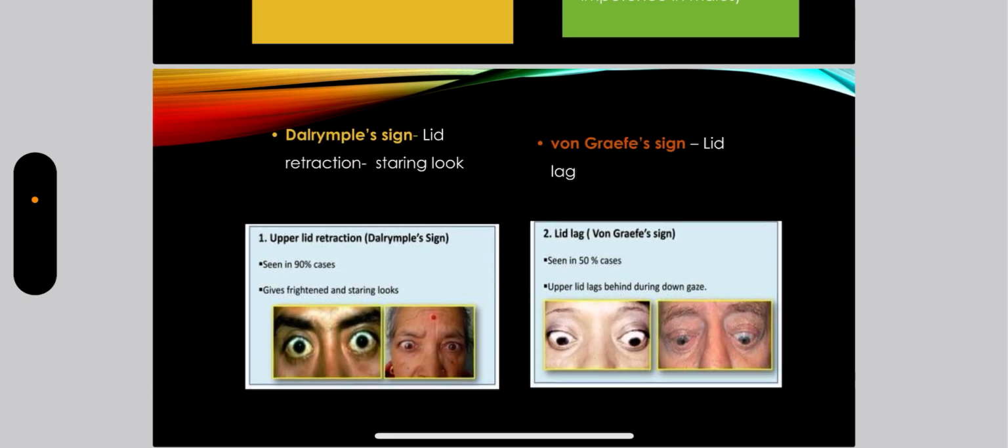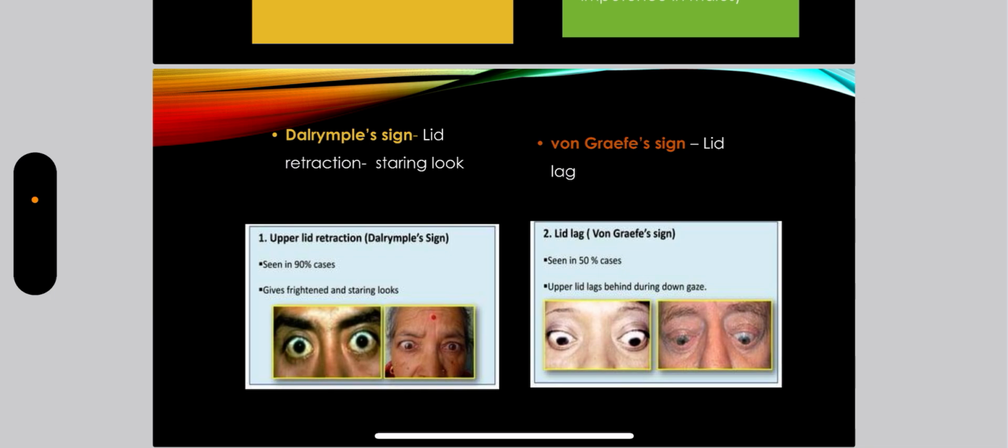Now there are two very important signs, Dalrymple sign and von Graefe sign. What do you understand by Dalrymple sign? There is abnormal widening of the palpebral fissure with the retraction of upper eyelid. So it causes a staring look. You can see in this figure, the lady appears to be staring at you. It gives a very frightened and staring look, seen in 90% of the cases. It's a very important sign that you will have to write in your exam.